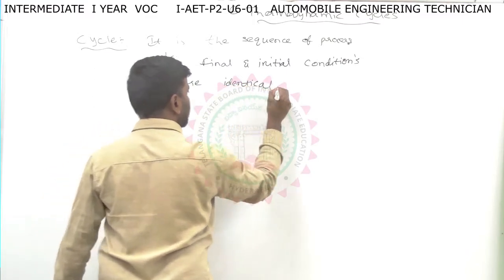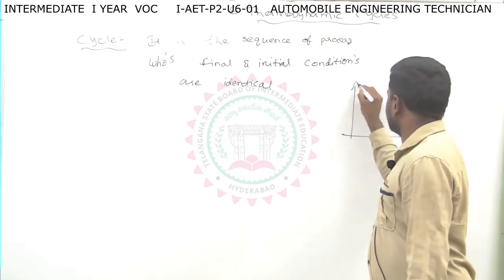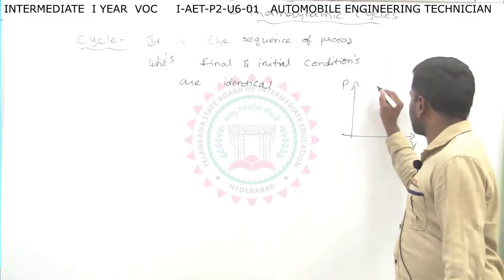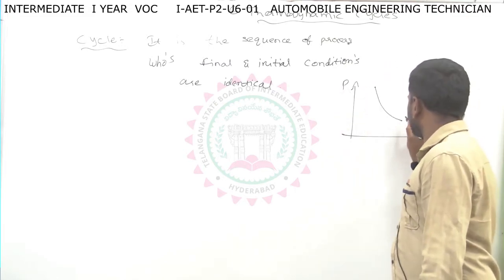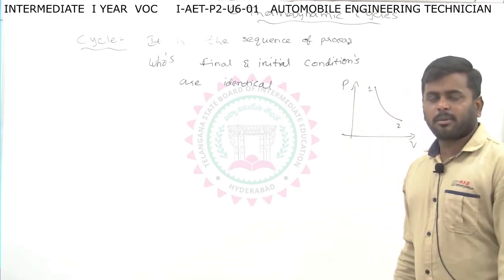Let us consider an example on a PV diagram. Let us consider process 1, 2. We have already studied processes in our previous classes.